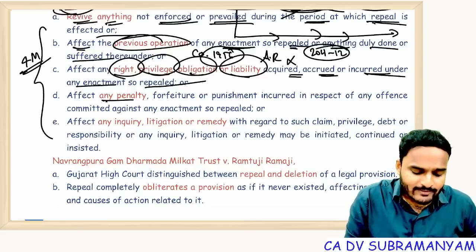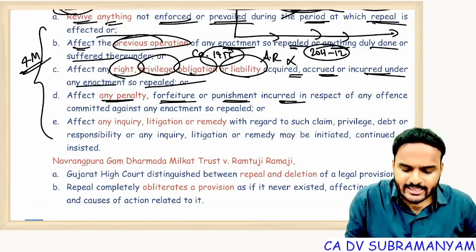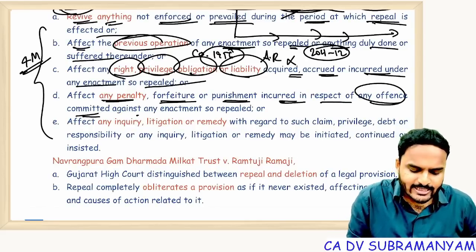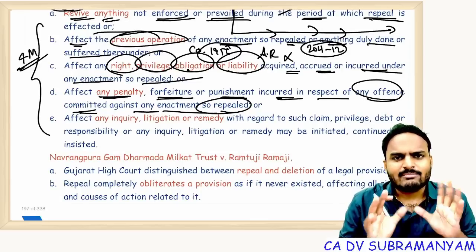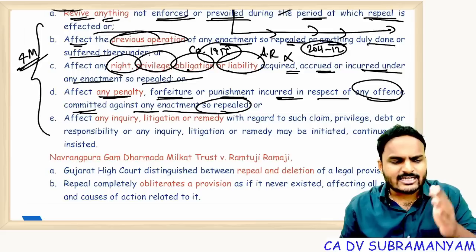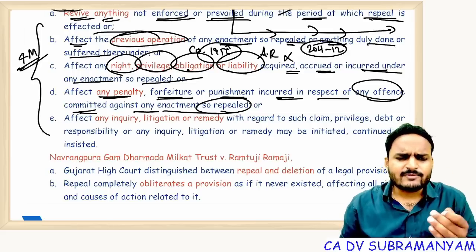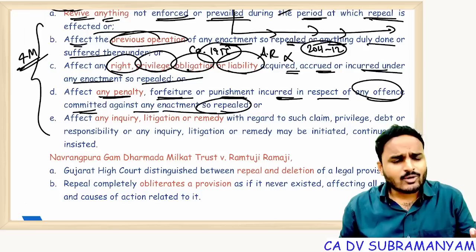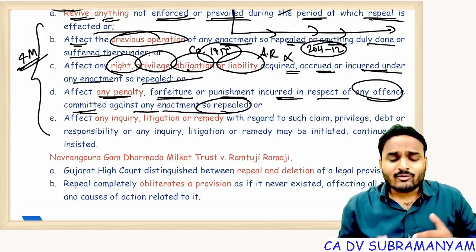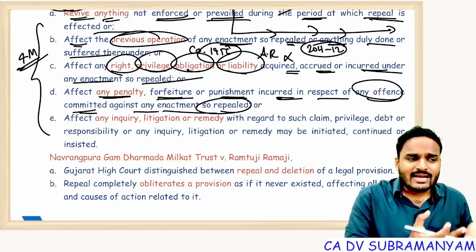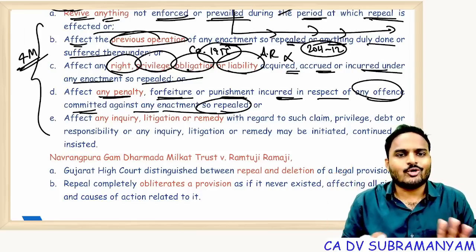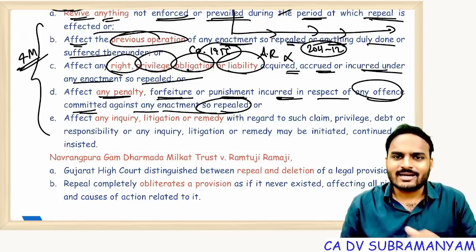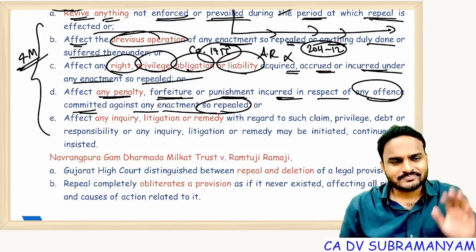Repeal shall not affect any penalty, forfeiture or punishment incurred in respect of any offence committed against any enactment so repealed. Suppose you committed a crime under the Companies Act 1956 and were sent to jail for 10 years. After 4 years of jail, the Old Companies Act got repealed. So now can I come outside for the balance 6 years? Can I come outside because the Old Act got repealed? No, sir. No. Punishments, forfeitures, penalties will still go on.